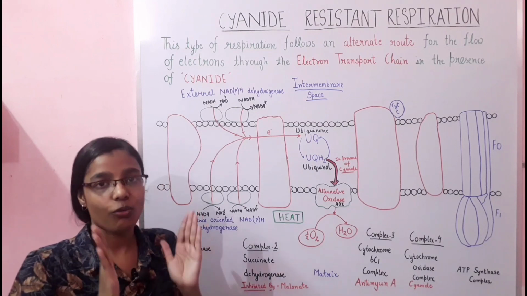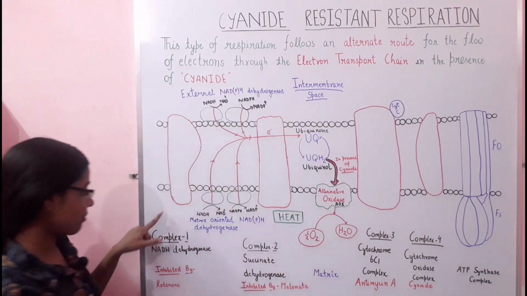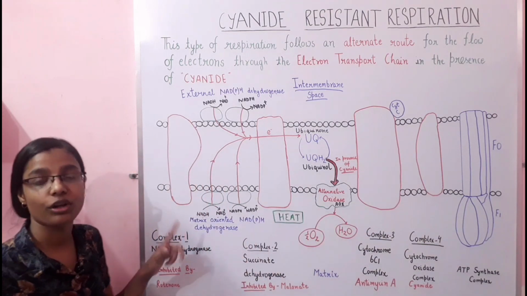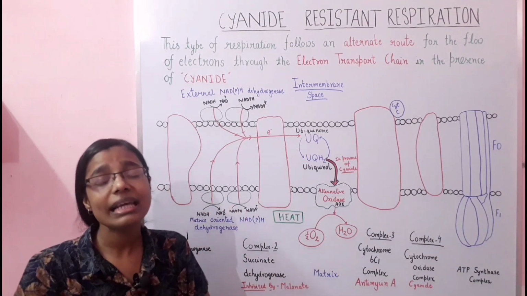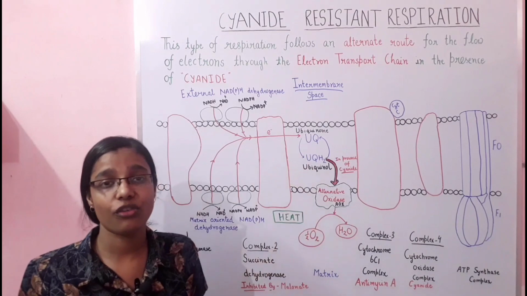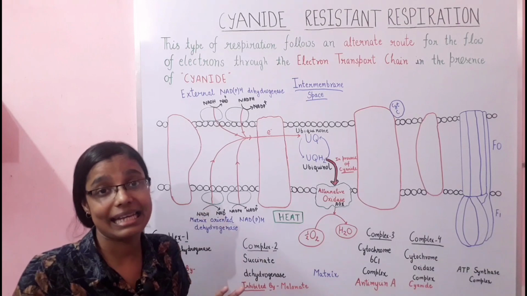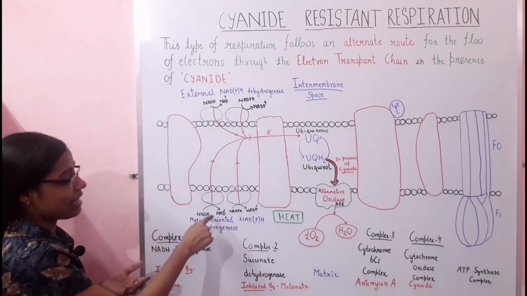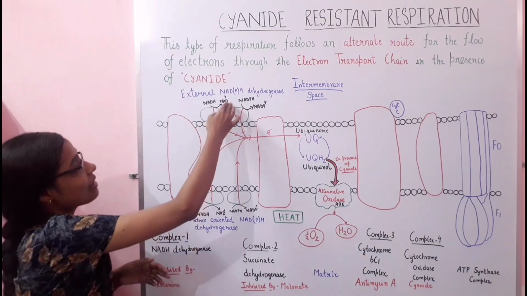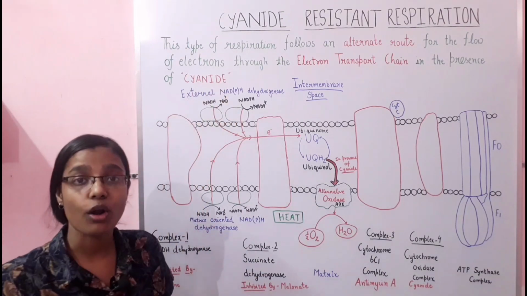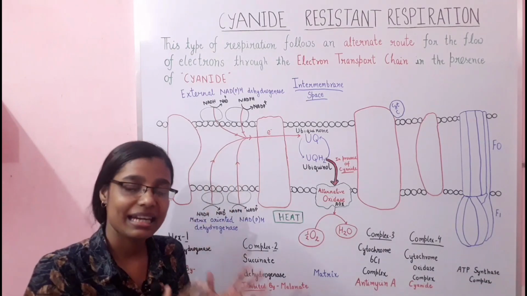There is only liberation of a large amount of heat, and the benefit of this process is only the recycling of NAD. This NAD is further used for the Krebs cycle and for glycolysis.